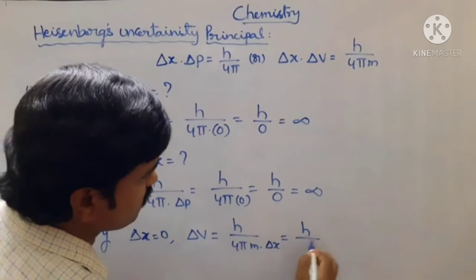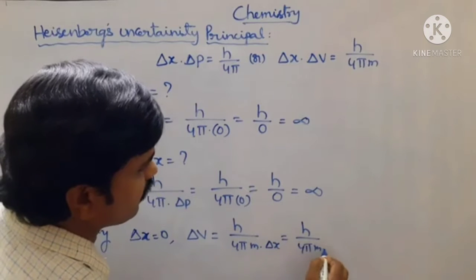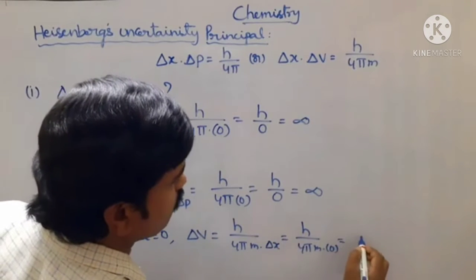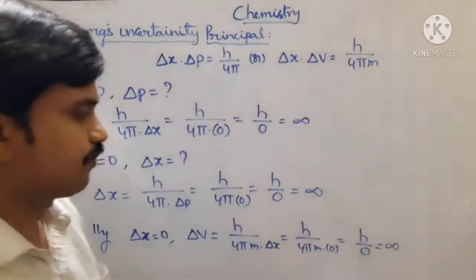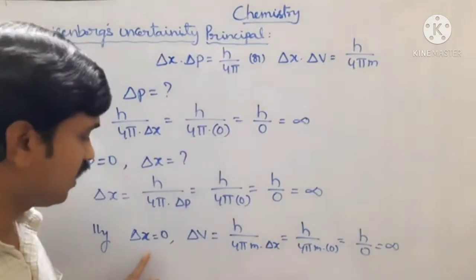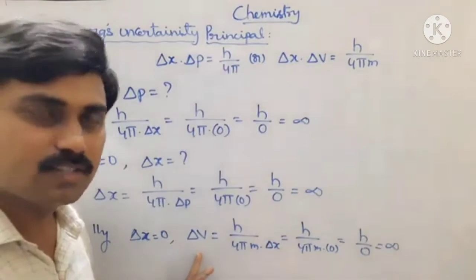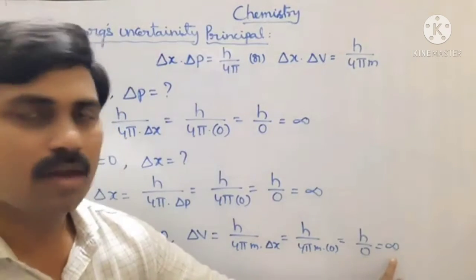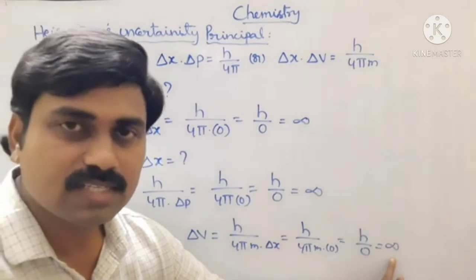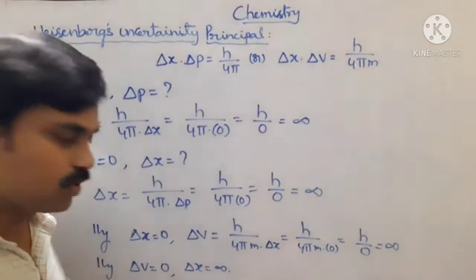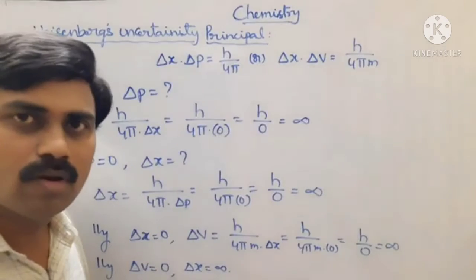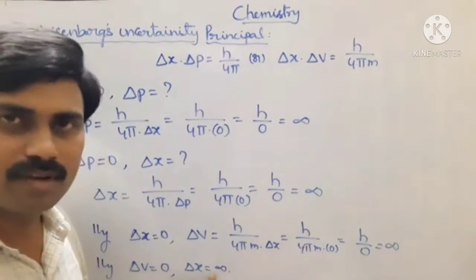So it is h by 4 pi m into 0, which is equal to h by 0, and it reaches infinity. So if uncertainty in its position value is 0, then uncertainty in its velocity value is also undefined, which is infinity. Similarly, if delta v is equal to 0, then delta x is also undefined, which is infinity.